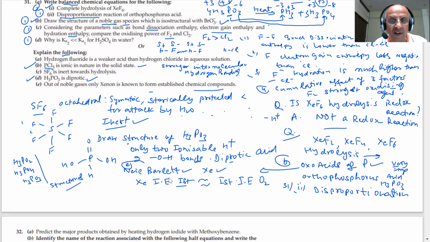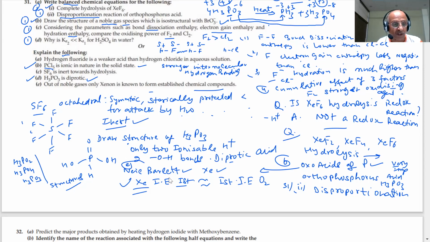After that, they started preparing the compounds of xenon, because the first ionization enthalpy of xenon is almost equal to the first ionization enthalpy of molecular oxygen. I'm saying O2 is molecular oxygen, not atomic oxygen.